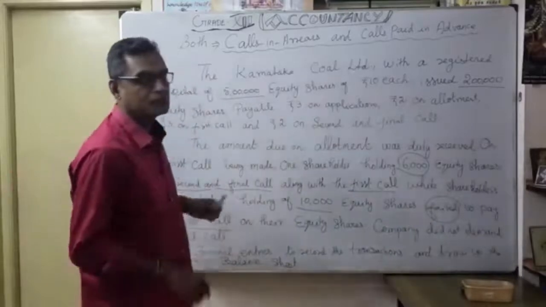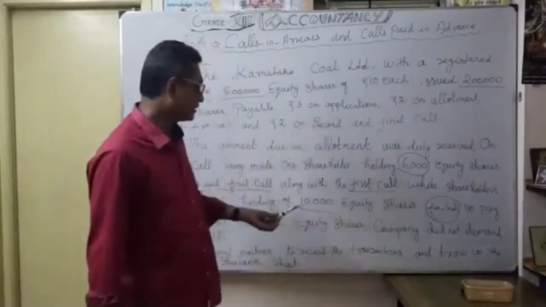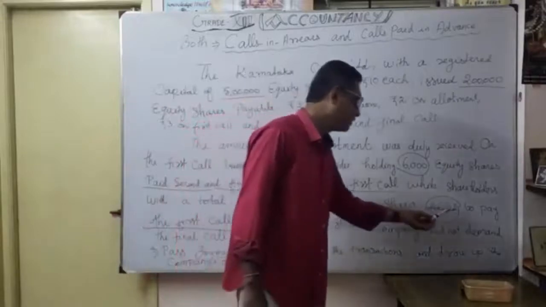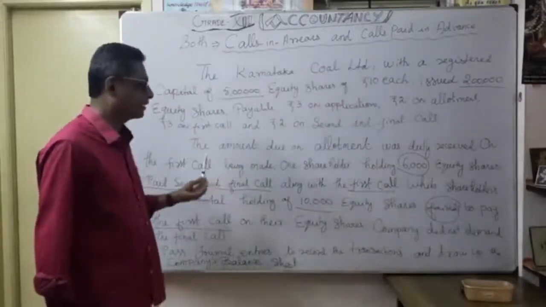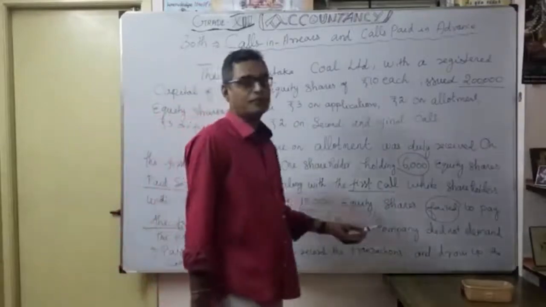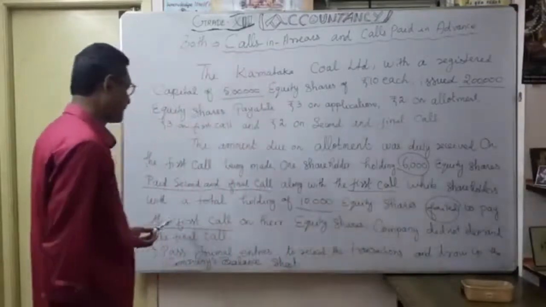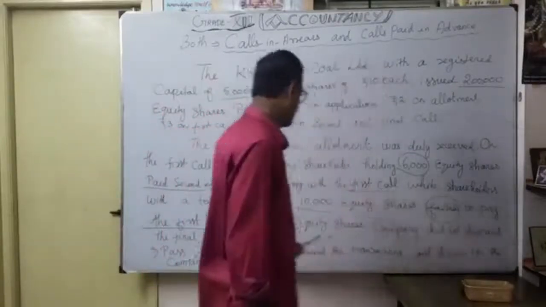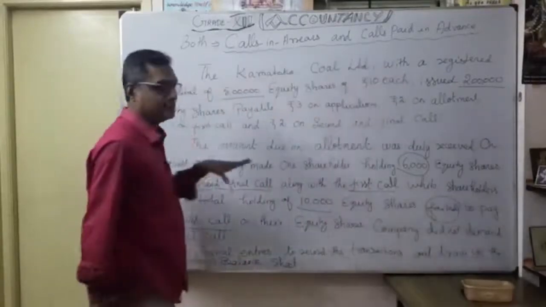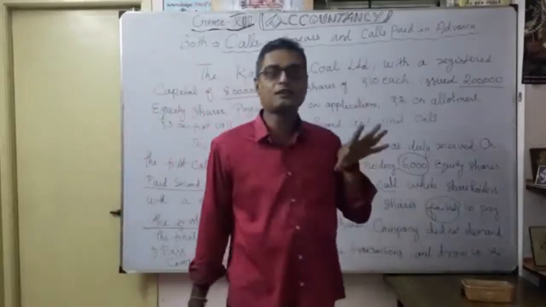So naturally, that is calls in arrears. The 10,000 equity shares failed to pay the first call on their shares. So the company did not demand the final call. The discussion is up to the first call.